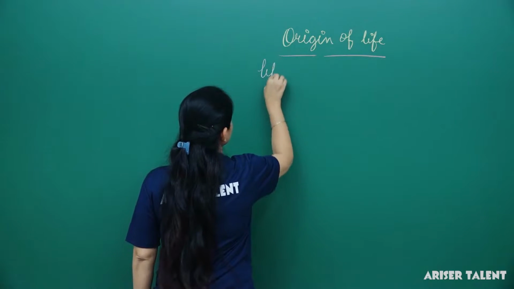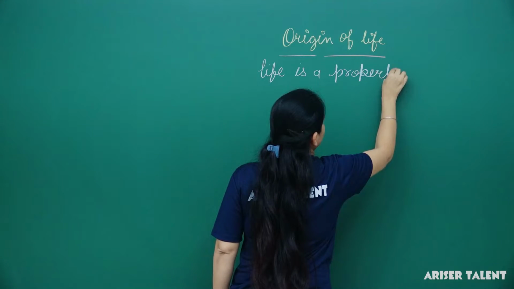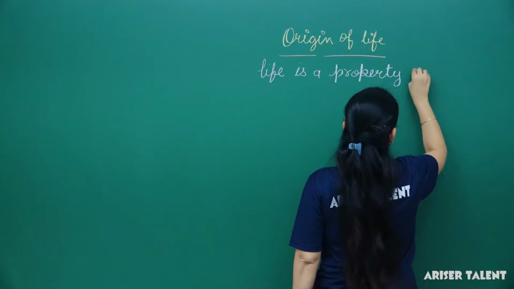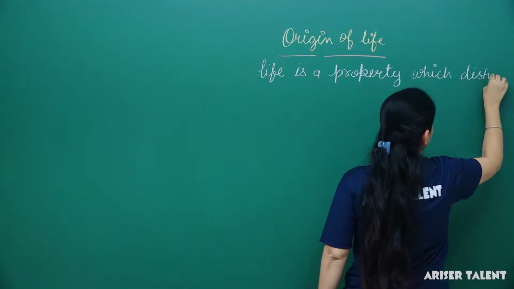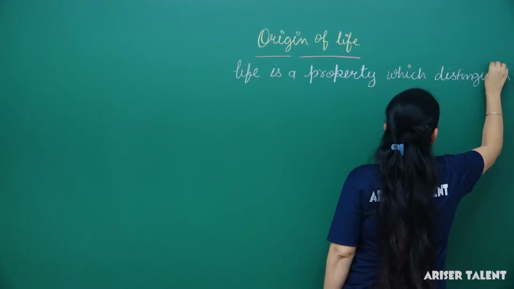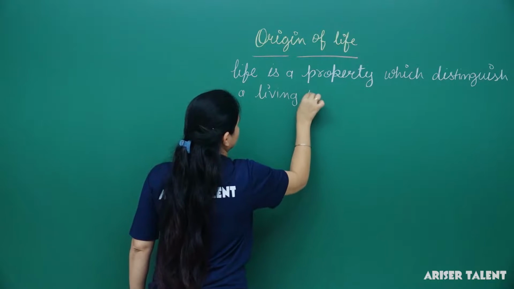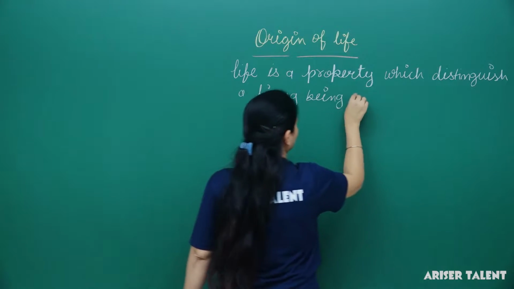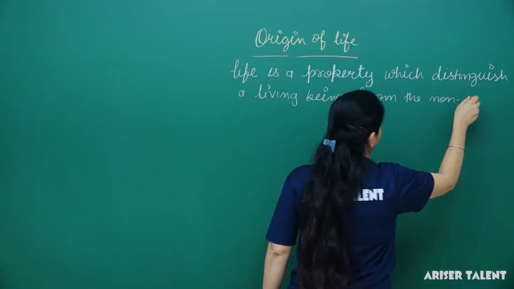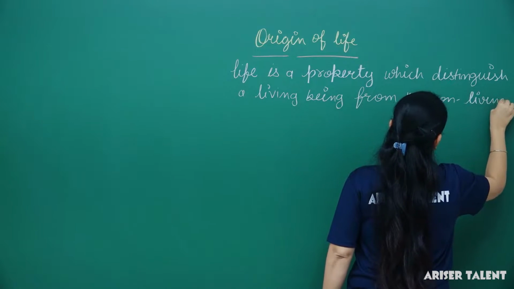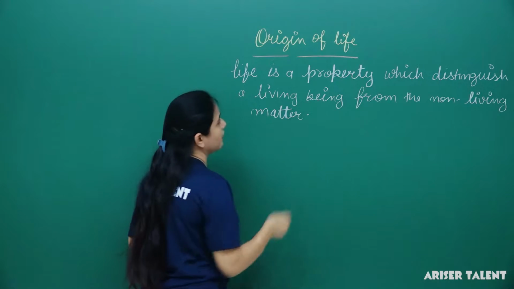Life is a property which distinguishes a living being from the non-living matter. This is the simple term in which we can understand what life is.